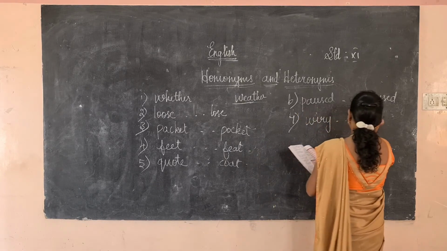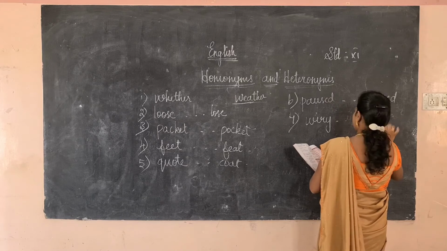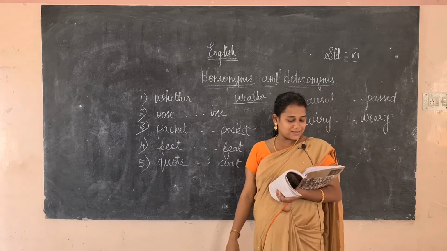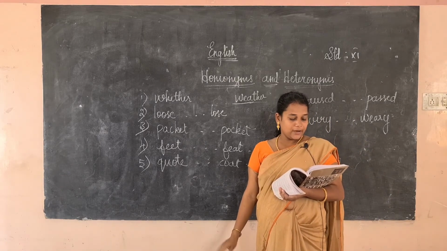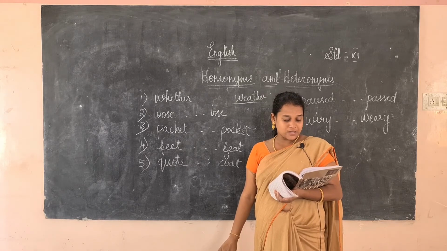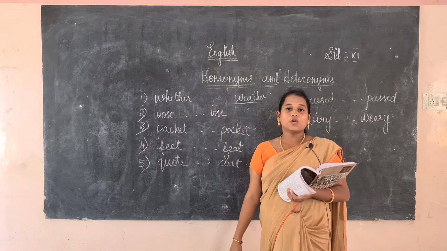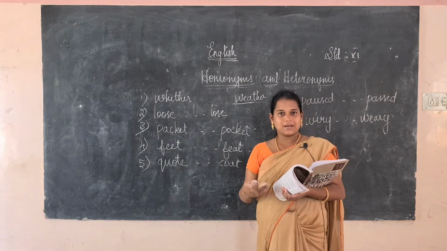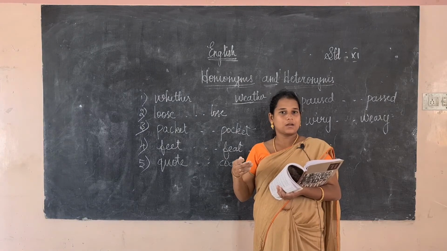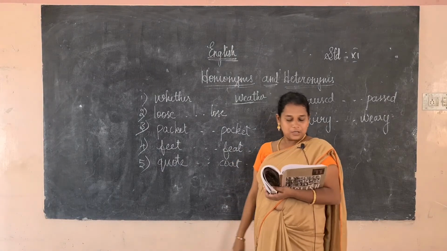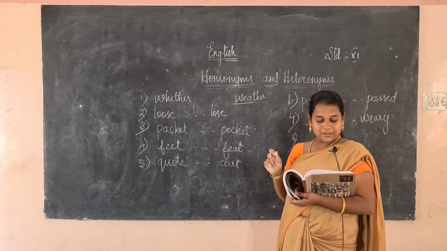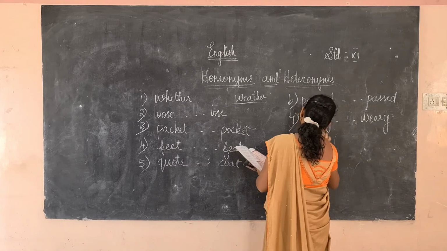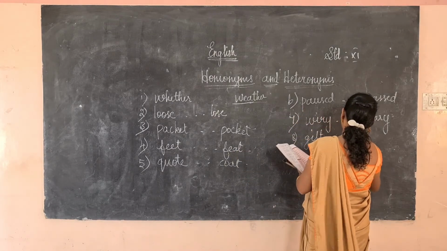Weary, tired. Next one: the chain that was presented to my sister was not made of gold, it was just dash. I suffered from a sense of dash. Guilt is the feeling of being guilty, and gilt is gold plated. So the chain that I presented to my sister was not made of gold, it was just gilt, gold plated, and I felt guilt.